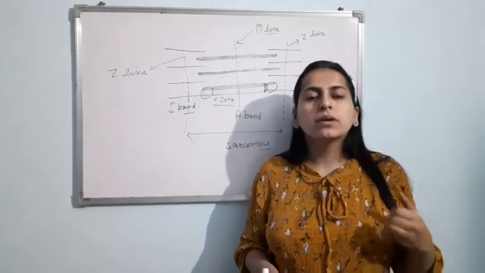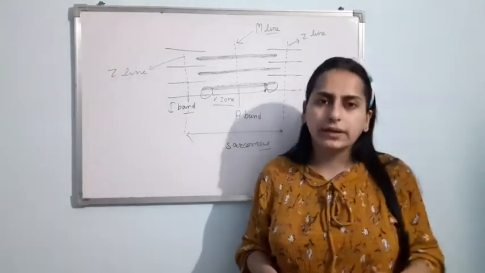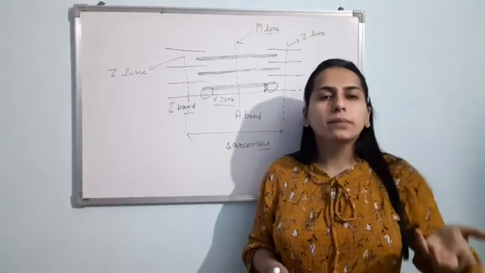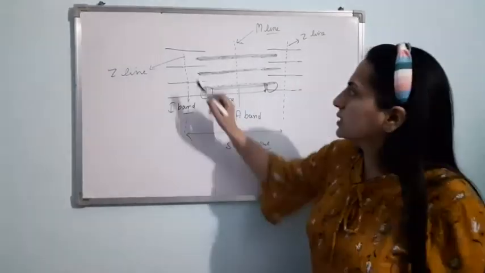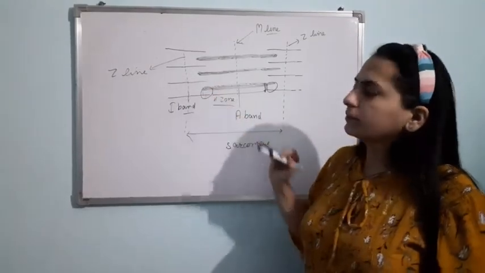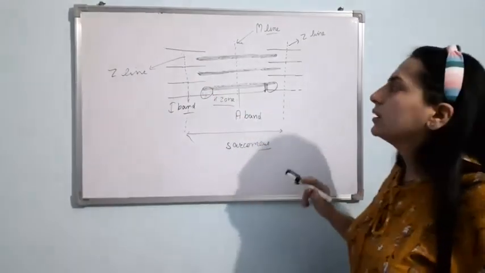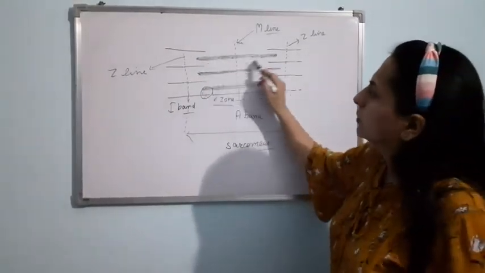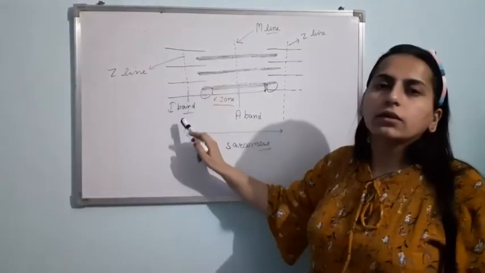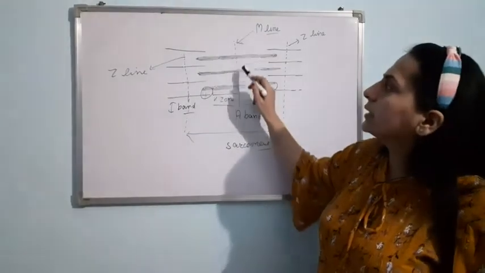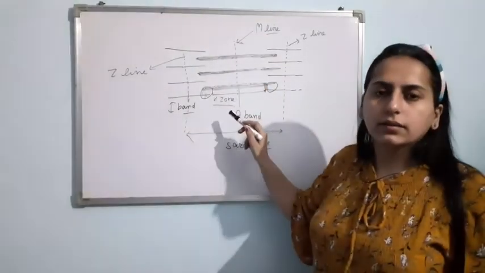A myofibril has alternate light and dark bands. The light band is the I band, the isotropic band. It contains actin. This is the I band. Clear? Then there is the dark band, which is known as the A band. There is a line in the center of the I band. There is a line in the center of the A band.